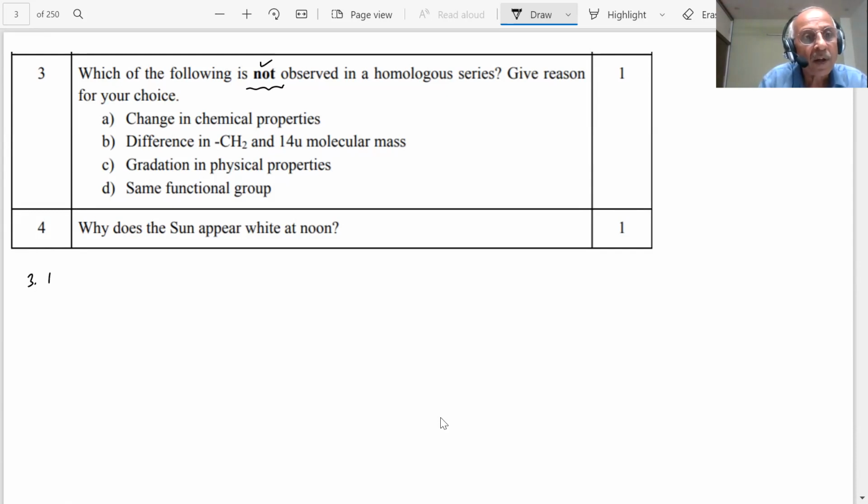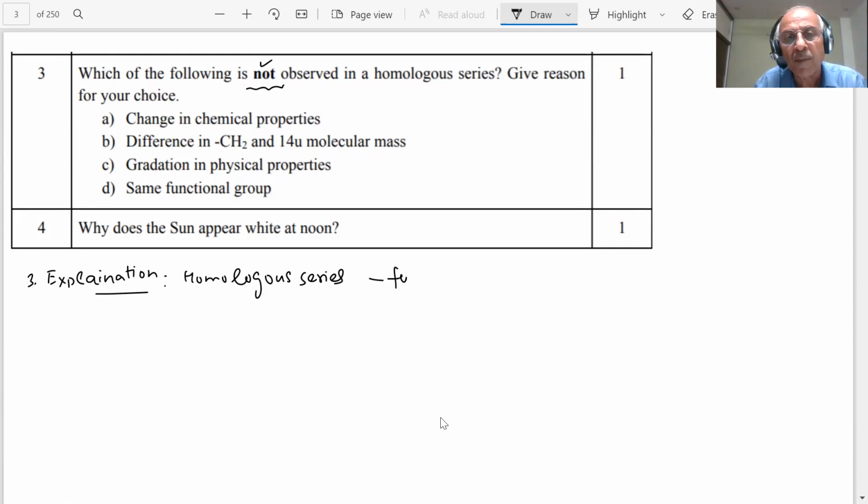Explanation. What is a homologous series, student? You can open your NCERT book and see what a homologous series is. You have seen compounds which have the same functional group, belonging to the same functional group. If you have alcohols, alkanes, alkenes, they have the same functional group. Alkenes have a double bond. Then they differ by CH2.